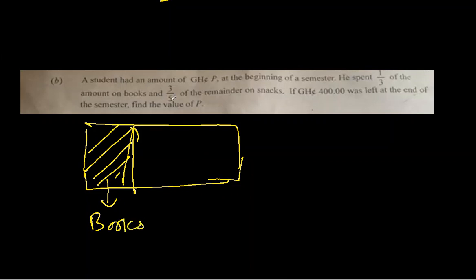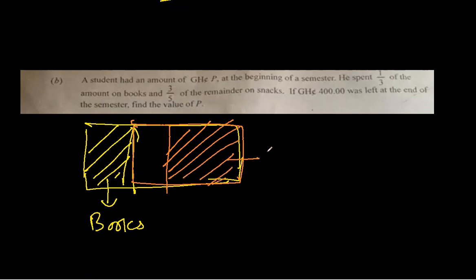Okay, and 3/5 of the remainder. So what is the remainder here? The remainder is this one. Let me change the color. This is the remainder. Suppose this is 3/5 of this remainder. It is spent on snacks. So this is 3/5 of the remainder, not 3/5 of the whole. If Ghanaian cedi 400 was left, this area which is left is 400 cedis at the end of the semester, find the value of P.